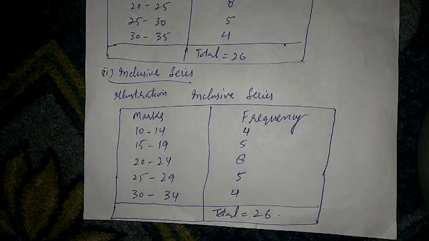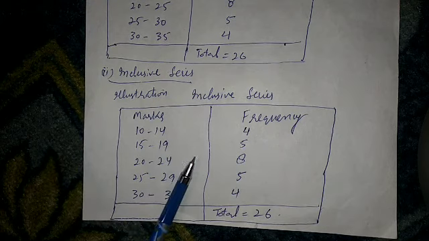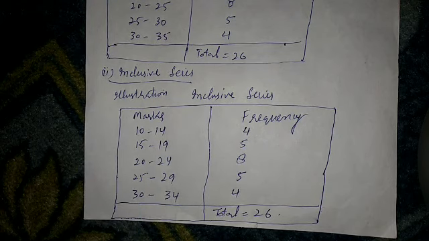Thus there is a gap between the upper limit of a class interval and the lower limit of the next class interval. The gap ranges between 0.1 to 1.0. For example, 10 to 14, 15 to 19 and 20 to 24, etc. It represents an inclusive series. Thus all the items ranging between 10 to 14 are included in that class interval. Likewise, all the items ranging between 15 to 19 would be included in that class interval.